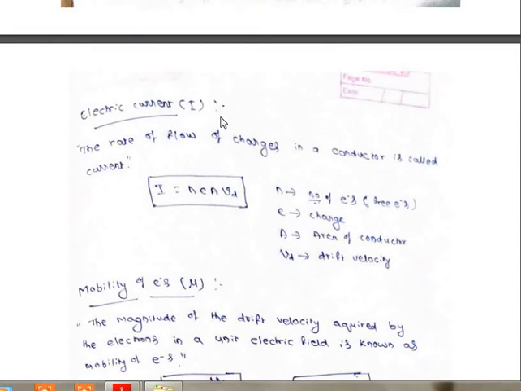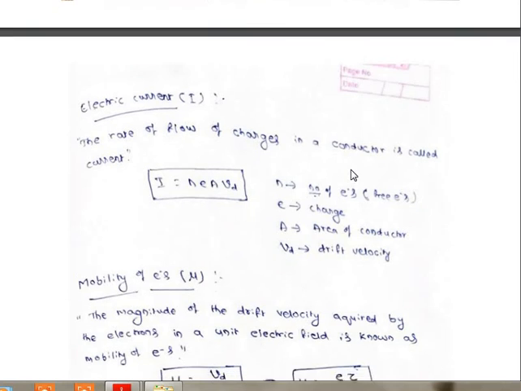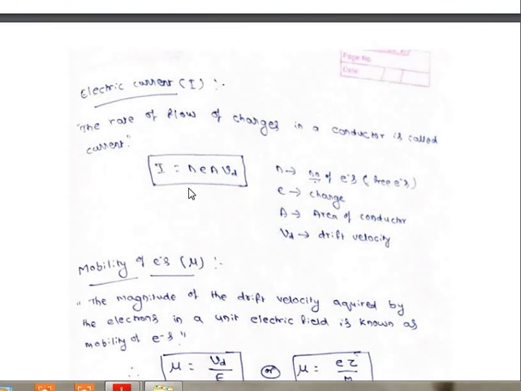Now you know that electric current is a rate of flow of charges in a conductor. This we call electric current. So in classical theory we represent the electric current like this: I equals n e A into Vd. n represents the electron concentration or number of electrons, e is the charge, A is the area of the conductor, Vd is the drift velocity.